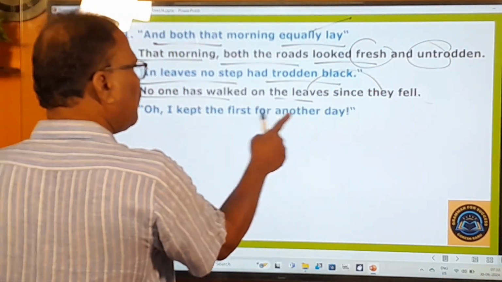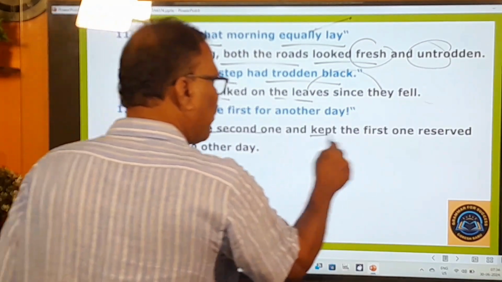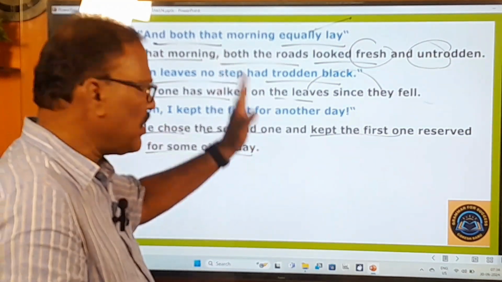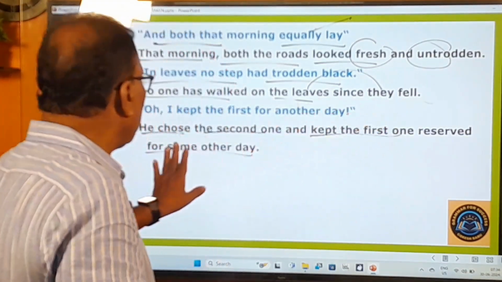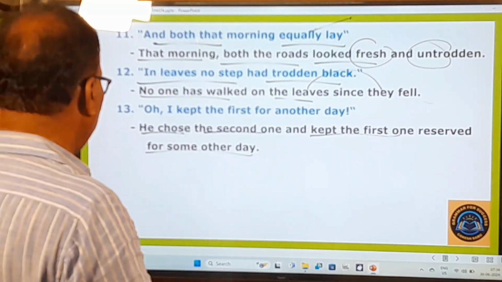Oh, I kept the first for another day. That means he chose the second one and kept the first one reserved for some other day. He chose the second one, okay, point is clear, and kept the first one reserved for some other day. He left the first one thinking he would walk it some other day.